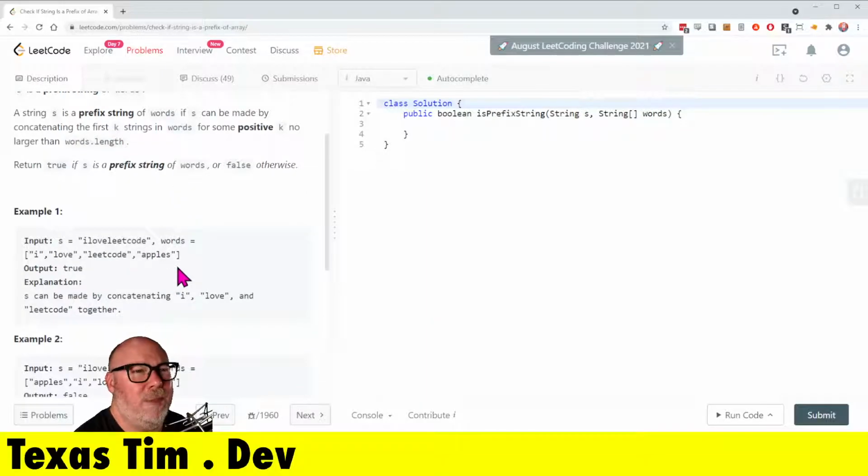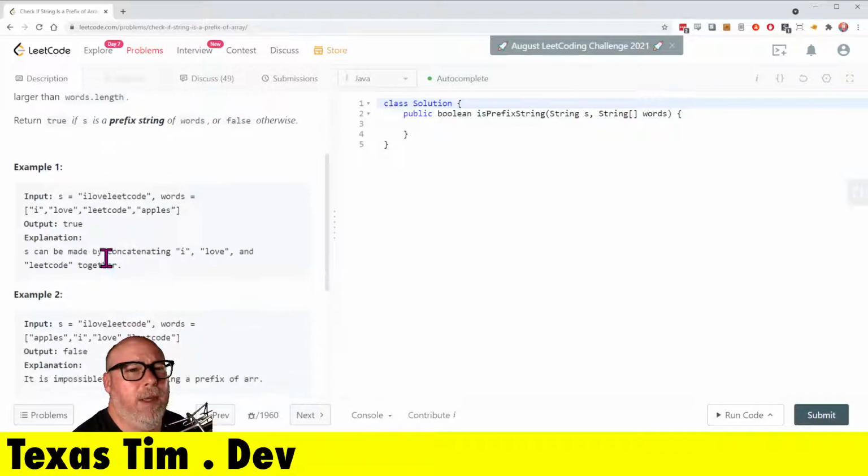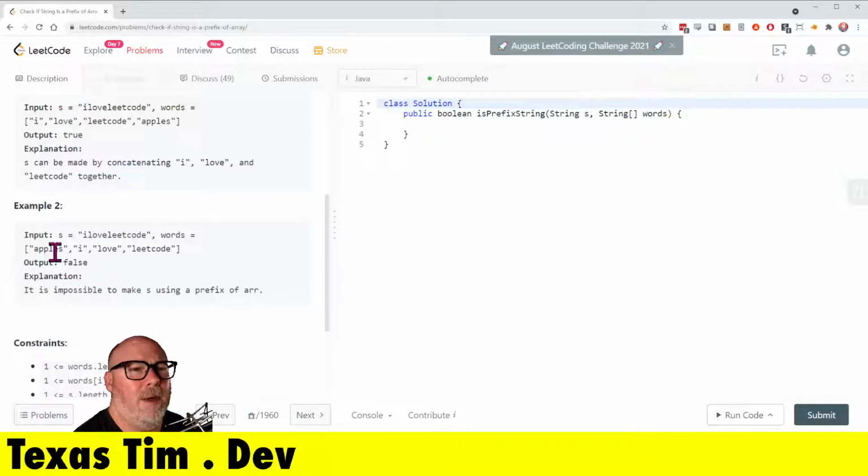So let's look at the examples because it's not quite gelling for me. I love LeetCode. The words are I, love, LeetCode, apples. The output would be true because I love LeetCode. All right. And here apples is first.